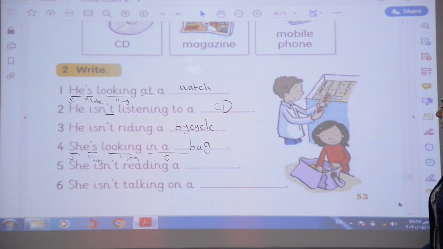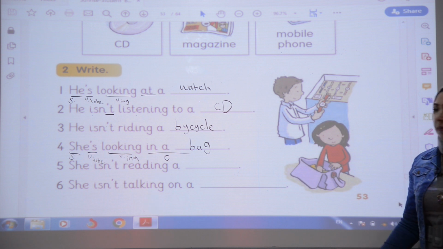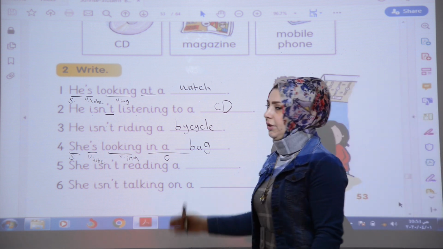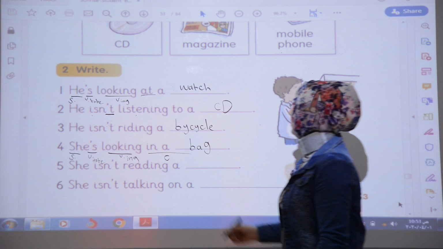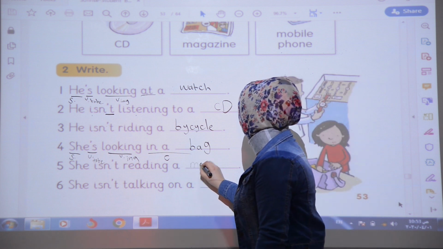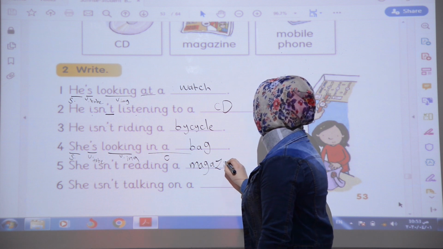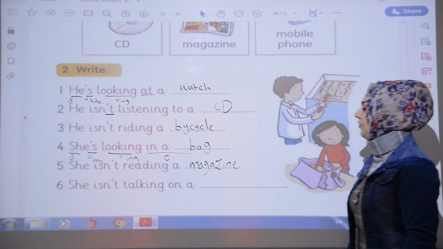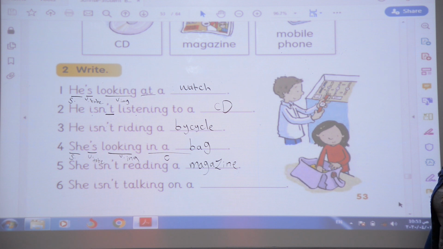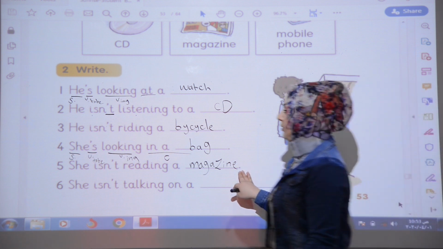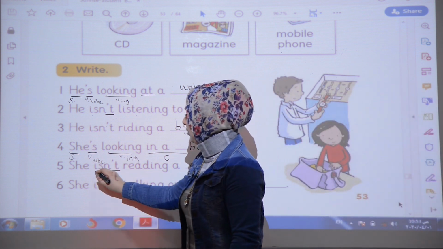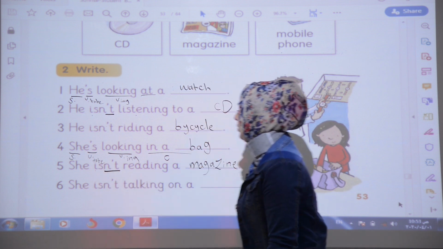She isn't reading a what? She isn't reading a book. She isn't reading a magazine. Okay? It's a negative sentence also because we have not between verb to be and verb ing.